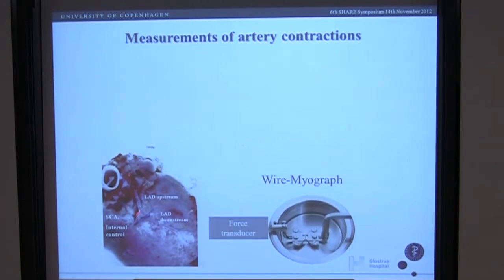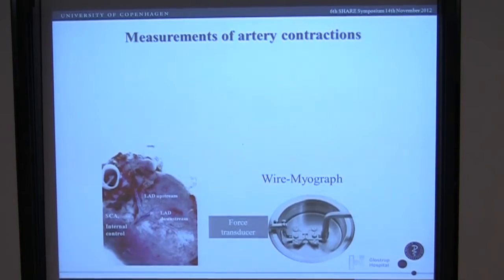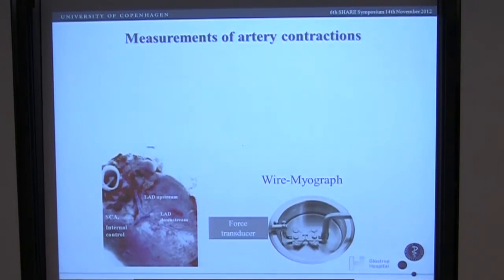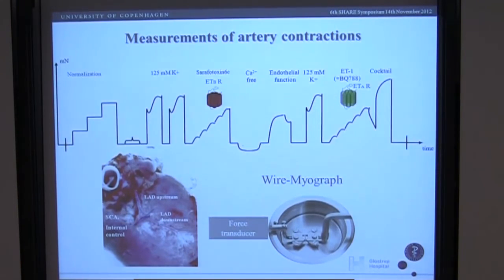Those vessels were mounted on a wire myograph, where I was able to monitor the contractility of the segments.